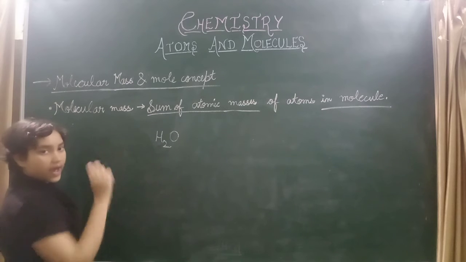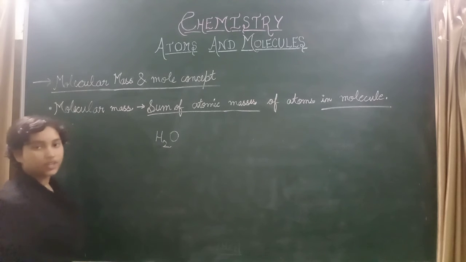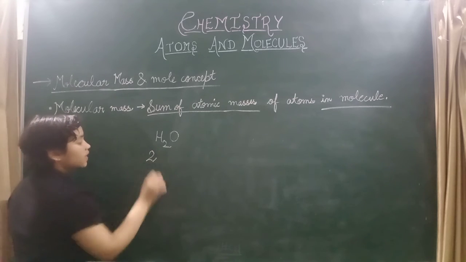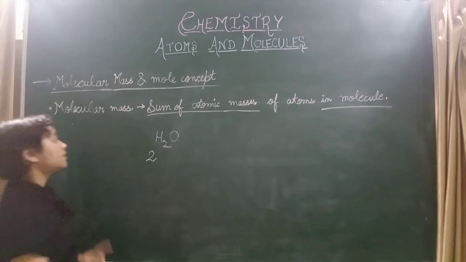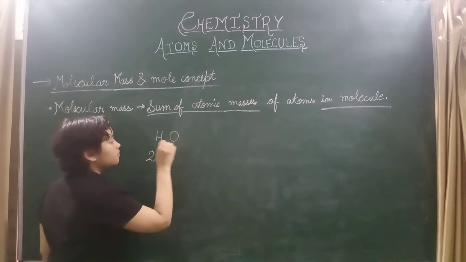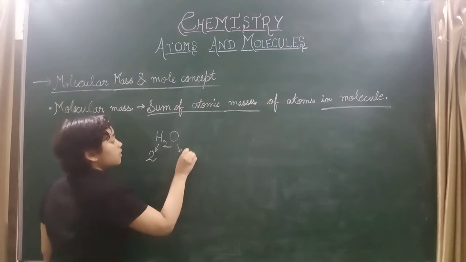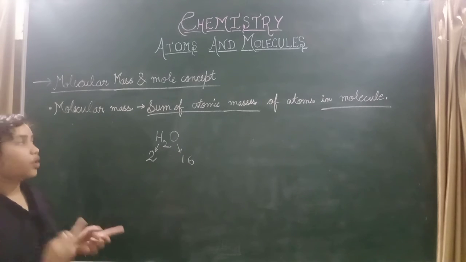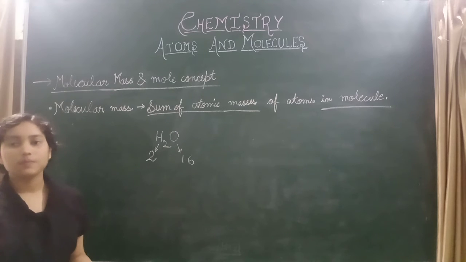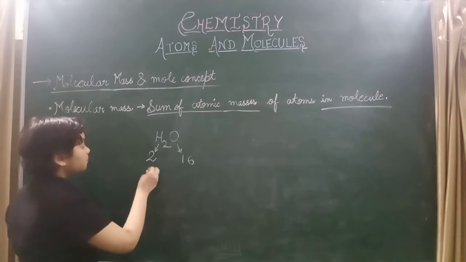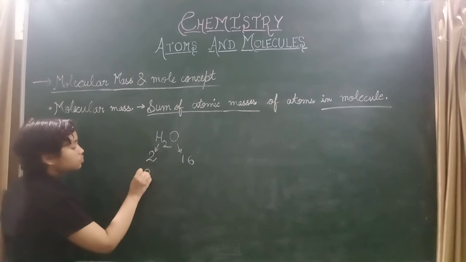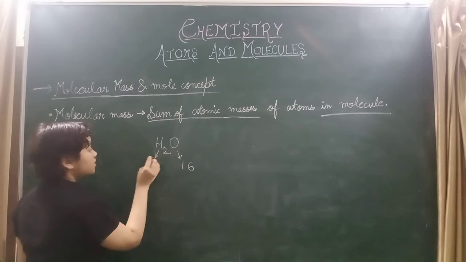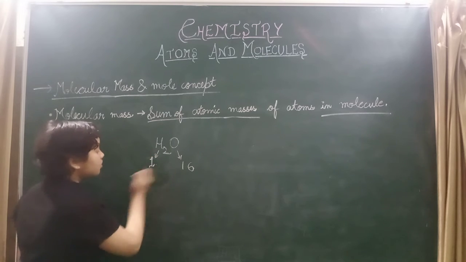The atomic mass of hydrogen is 1 and oxygen is 16.